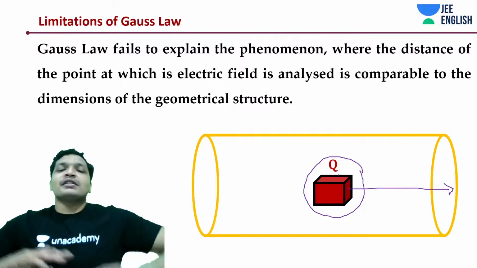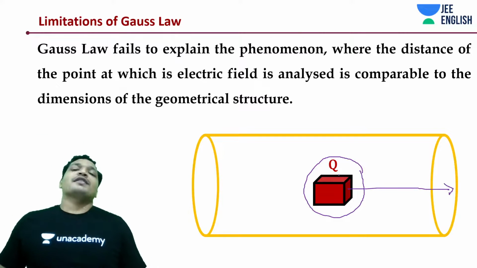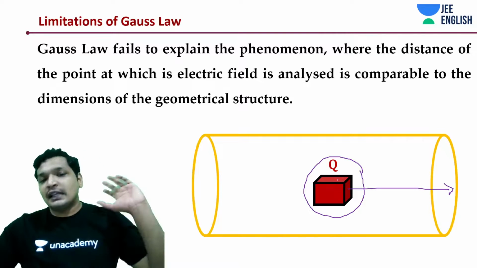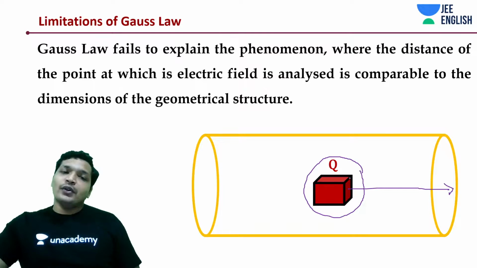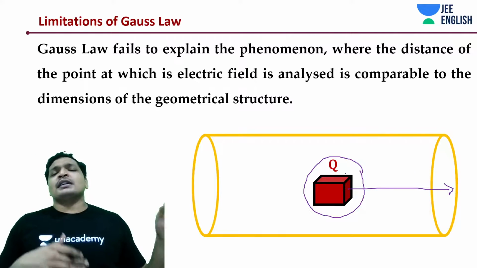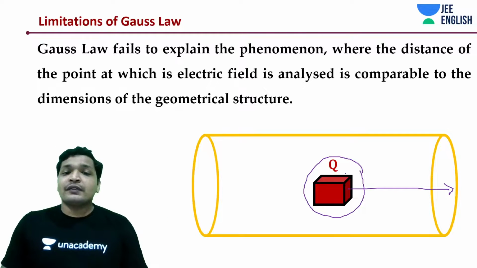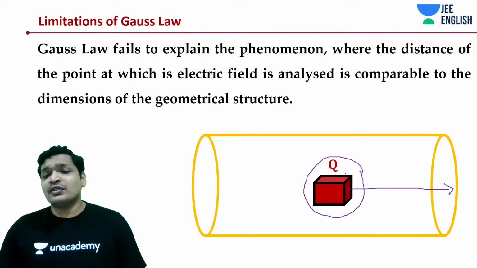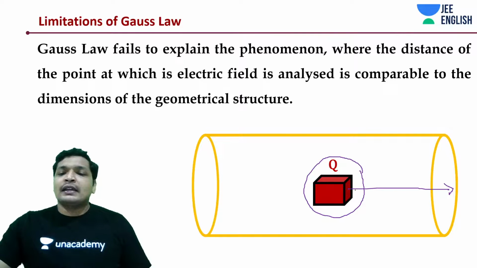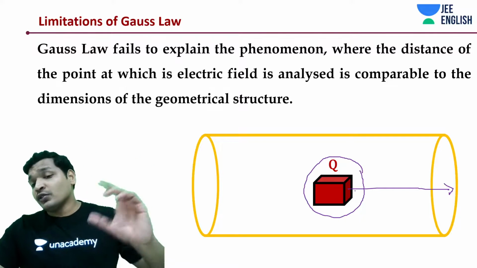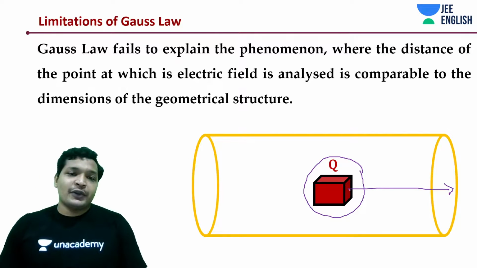Okay, if this cube was infinitely big, you could have drawn Gaussian surfaces to analyze fields. It can be insulated, can be conducted; in any of the cases this may not be true. So Gauss law fails at some point, and it fails to explain phenomena where the distance of the point at which the electric field is analyzed is comparable to the geometrical structure. In this case, the side of the cube is almost half of the radius. So in those cases, Gauss law is failing to explain.